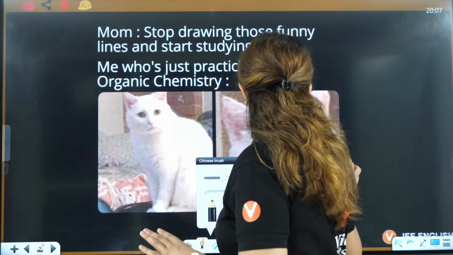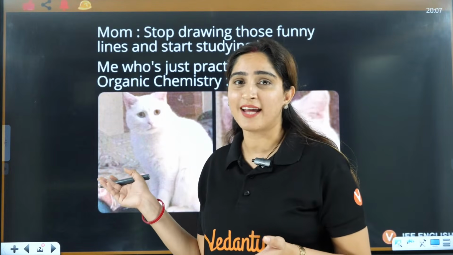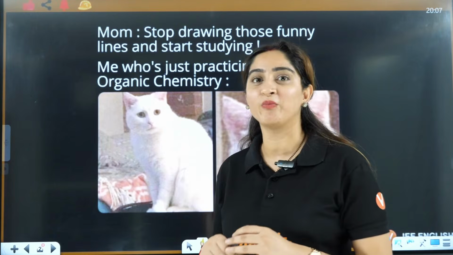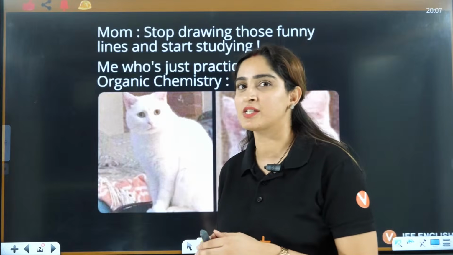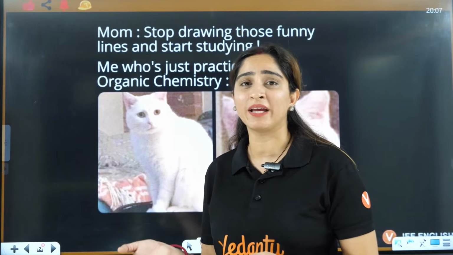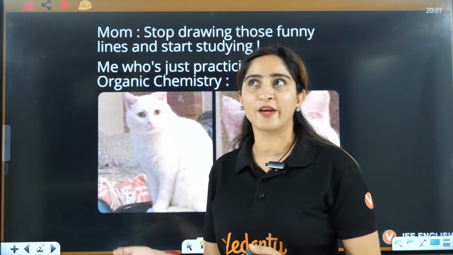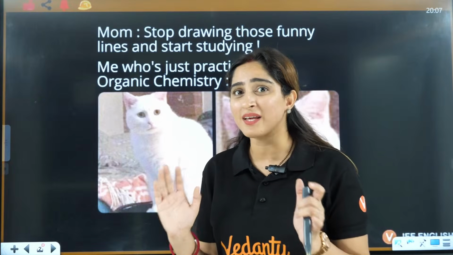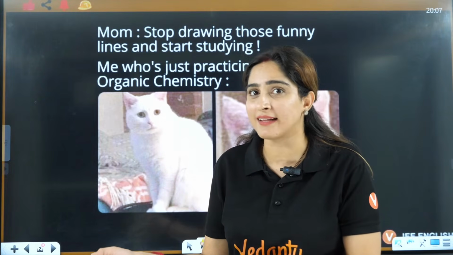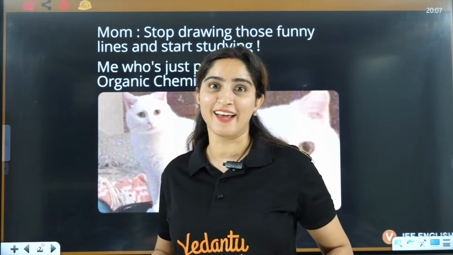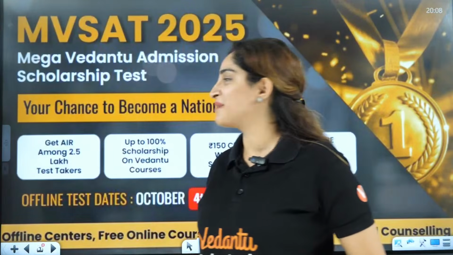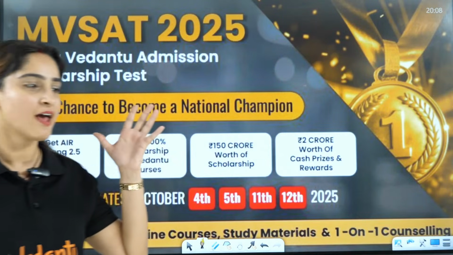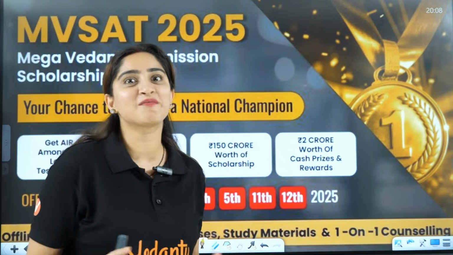So first thing is, has this ever happened with you? When you're drawing these structures of organic chemistry and your mom, who has no idea what this chemistry is, asks why you're making these doodles here, go and study. You're like, I was making a benzene ring. I was not making any hexagons. It was not a cartoonish thing that I was doing. I was literally studying. So this is what is going to happen in the next few lectures. We're going to talk about all the structures, and benzene is the king of all, carbon is the king of all.